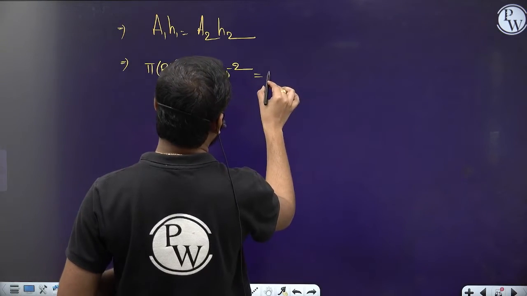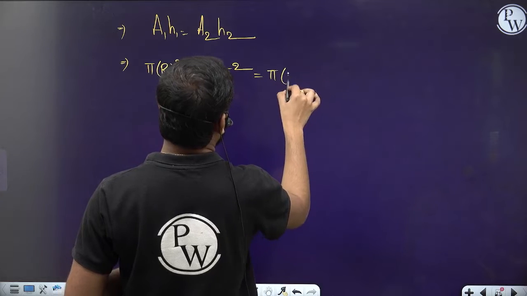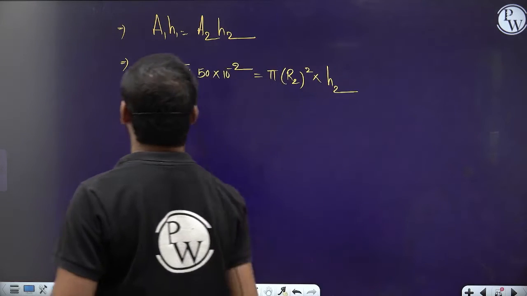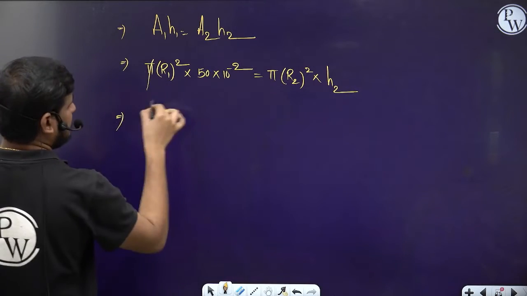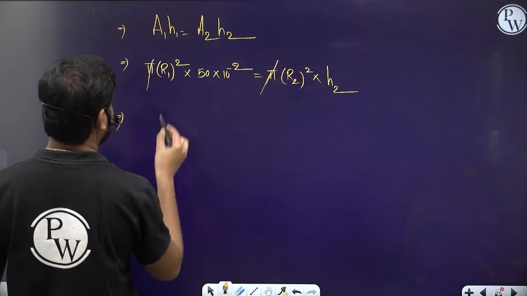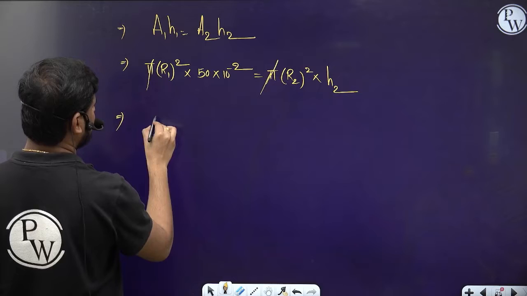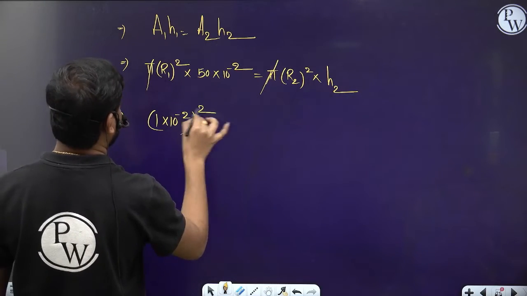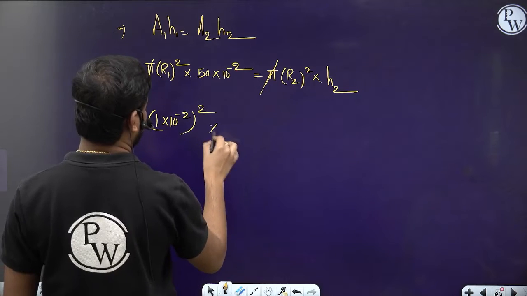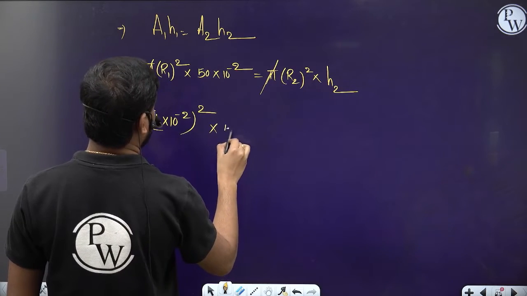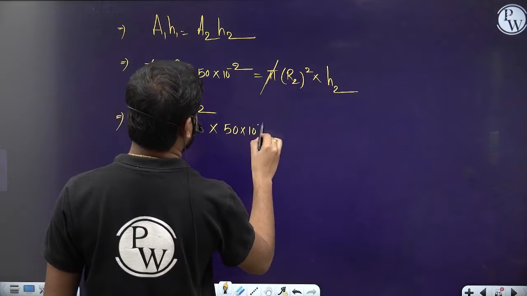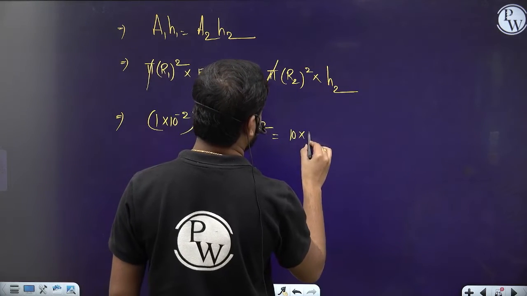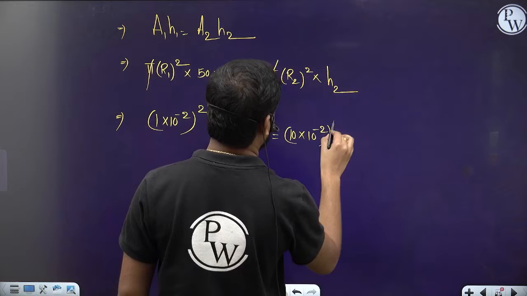So what is A2? Pi into R2 square into H2. Let's find that. Pi gets cancelled. So I can write R1, which is 1 centimeter, 1 into 10 to the power minus 2, whole square, into 50 into 10 to the power minus 2, which equals 10 into 10 to the power minus 2, whole square, into H2.